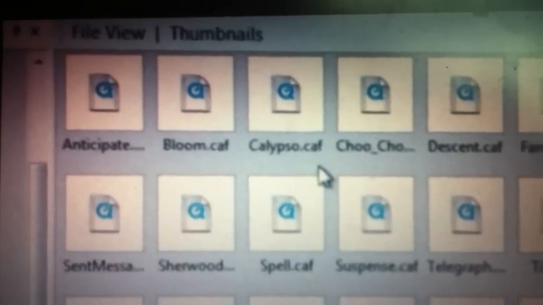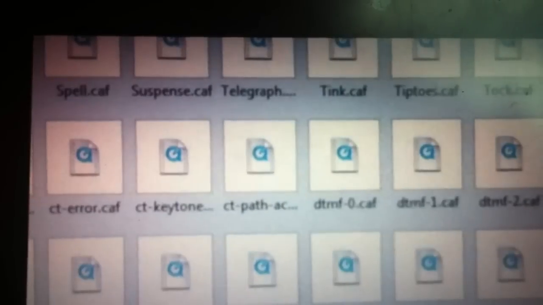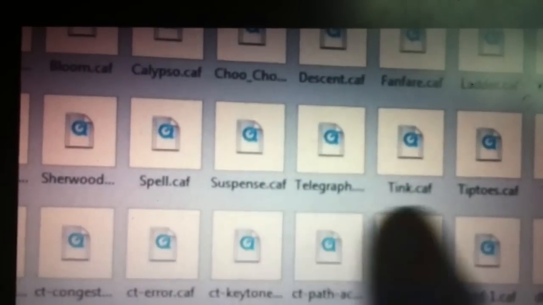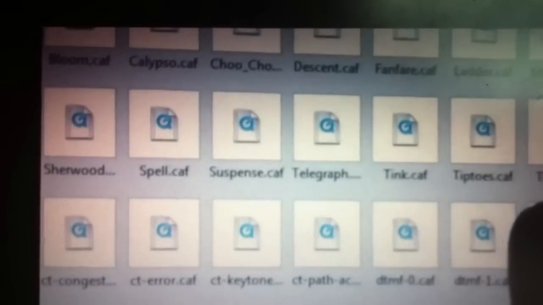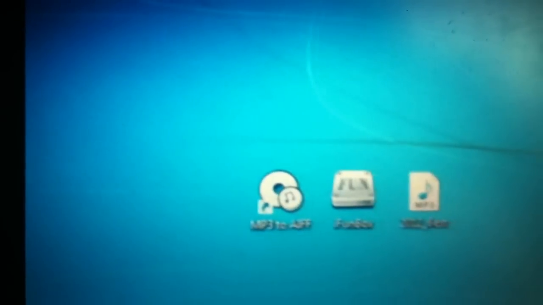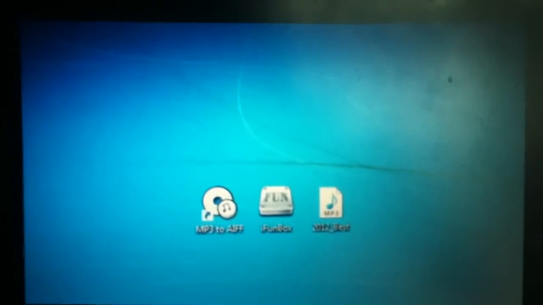Here are the names of the file you find in the new iPhone 4 OS firmware, and the file names are telegraph, suspense, spell, tink, tiptoe, stock, and the seed extension it's .caf, and the file we recently converted is on AIFF. Now what you're gonna go to my computer,